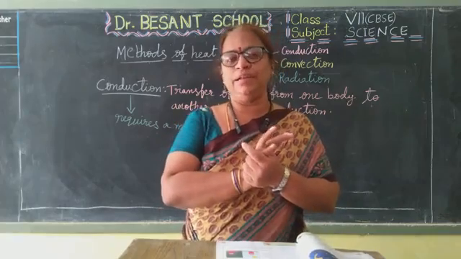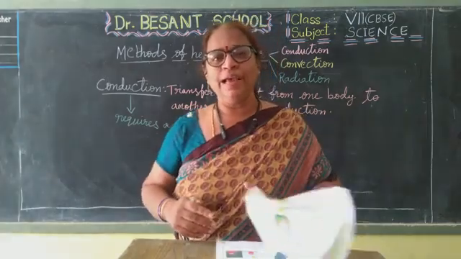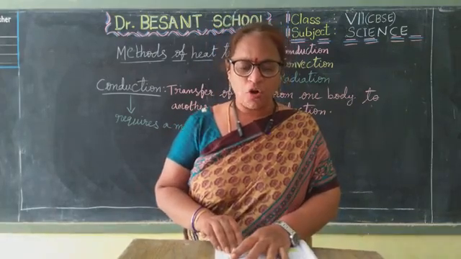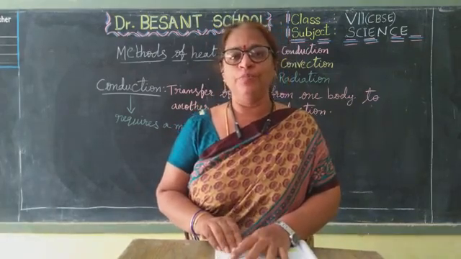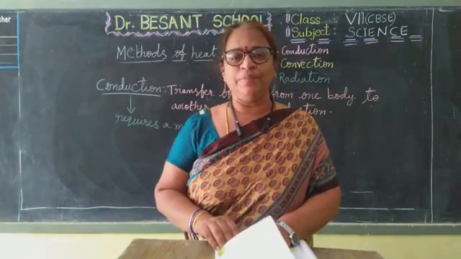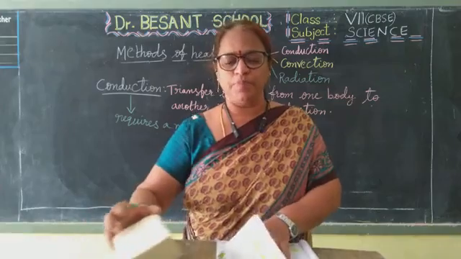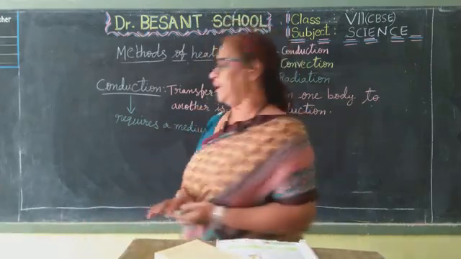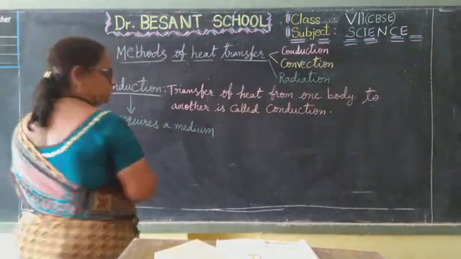For this conduction to take place, a medium is required. It is not possible in vacuum. What is meant by vacuum? Absence of air. That means no medium is there. Suppose there is no medium at all, then conduction cannot take place. Understood?